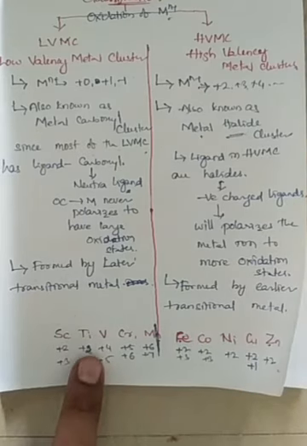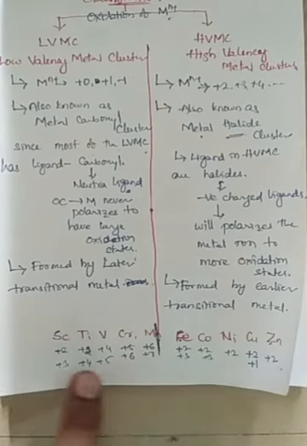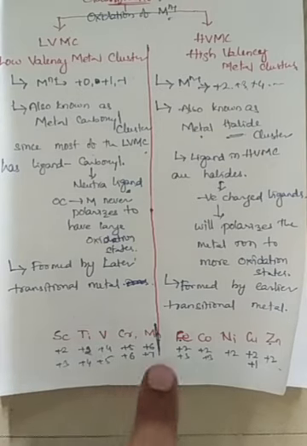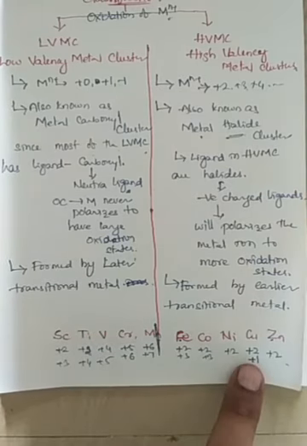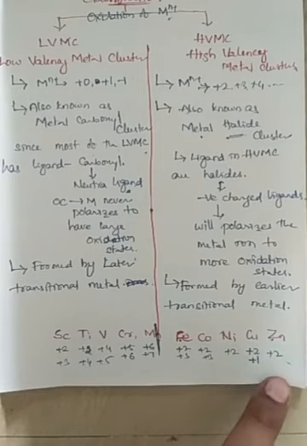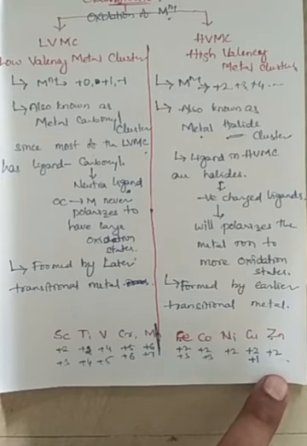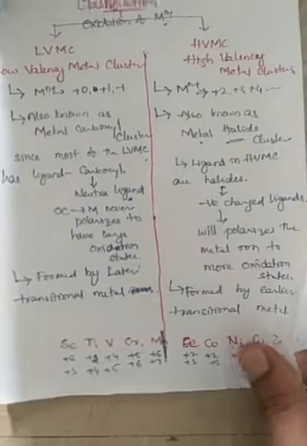The high valency metal clusters are counted for the earlier transition metal ions, and low valence metal clusters are formed by the later transition metal ions, right? So this is the observation we can make for the two classifications, low valency metal clusters and high valency metal clusters, right? So here we go to the next.